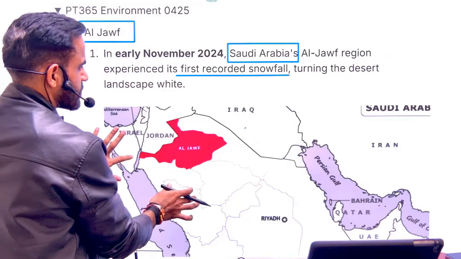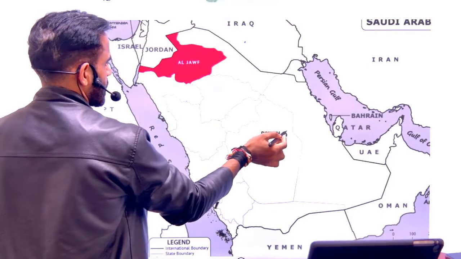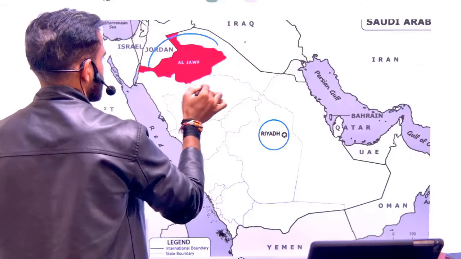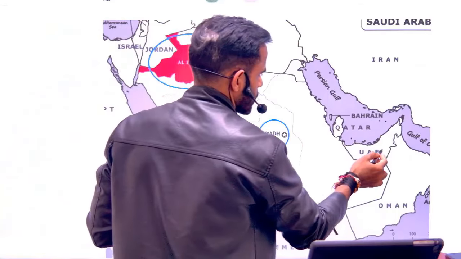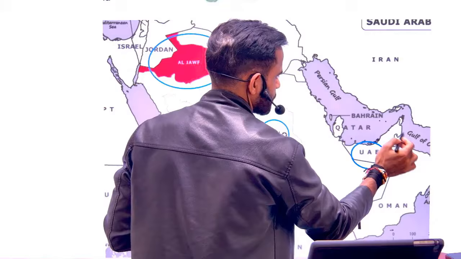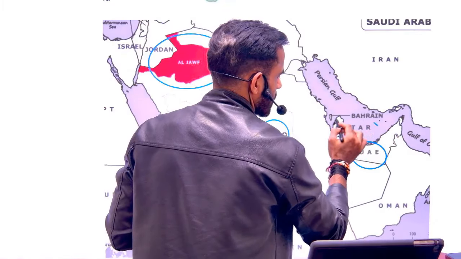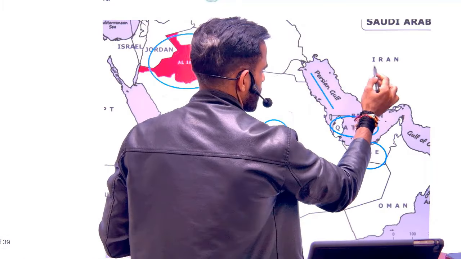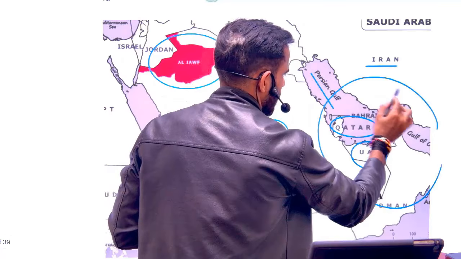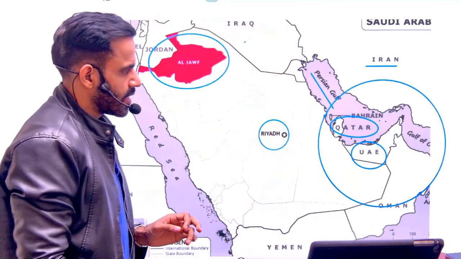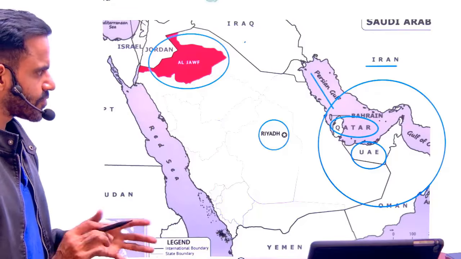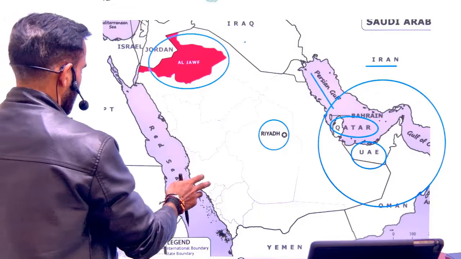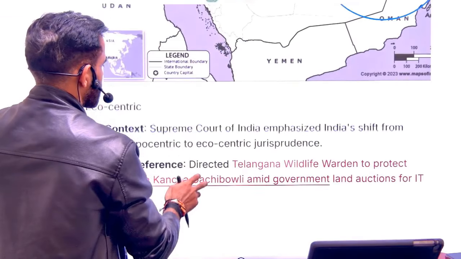Now this is a map of Saudi Arabia, this is the capital, and this is the Al Jaf region. This is UAE, and this is Qatar, the Persian Gulf, Iran. This particular location is very important. A question can be asked from a mapping point of view, which we will cover in geography as well. Apart from that, we will also cover the places in news.